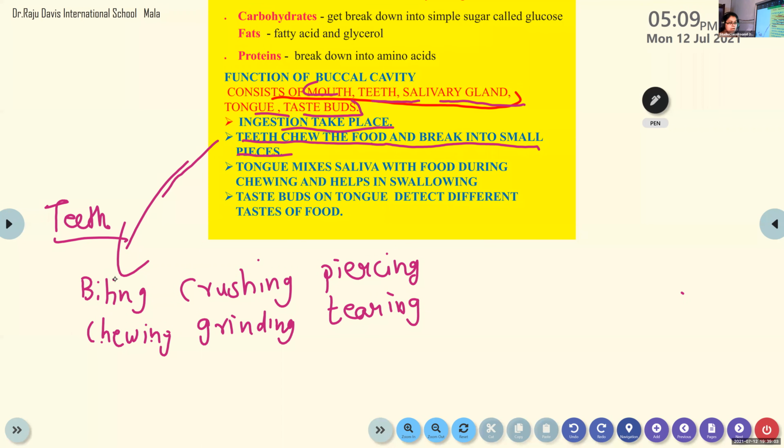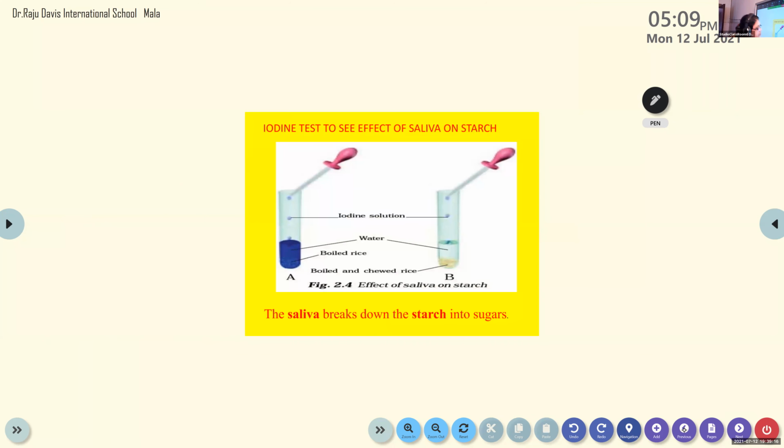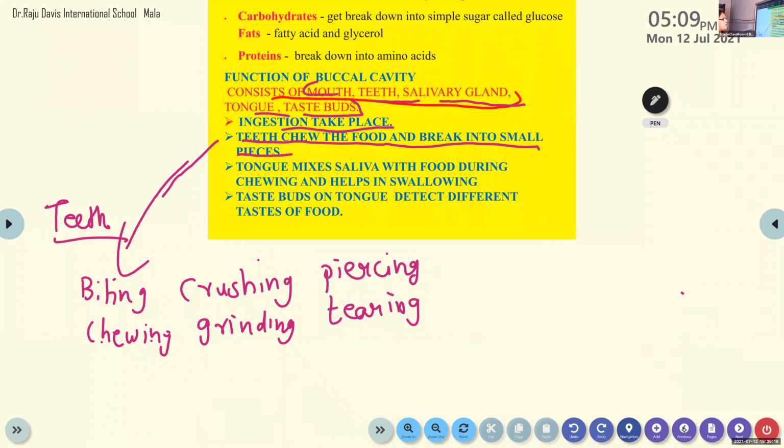So let us now see which parts of the teeth do all this. Shall I change it, children? Yes, ma'am. Okay. So the mouth does only ingestion. It takes food. That is the duty of the mouth. Now, making it into small particles is done by the teeth. First we'll complete the teeth, then we come back to the tongue.